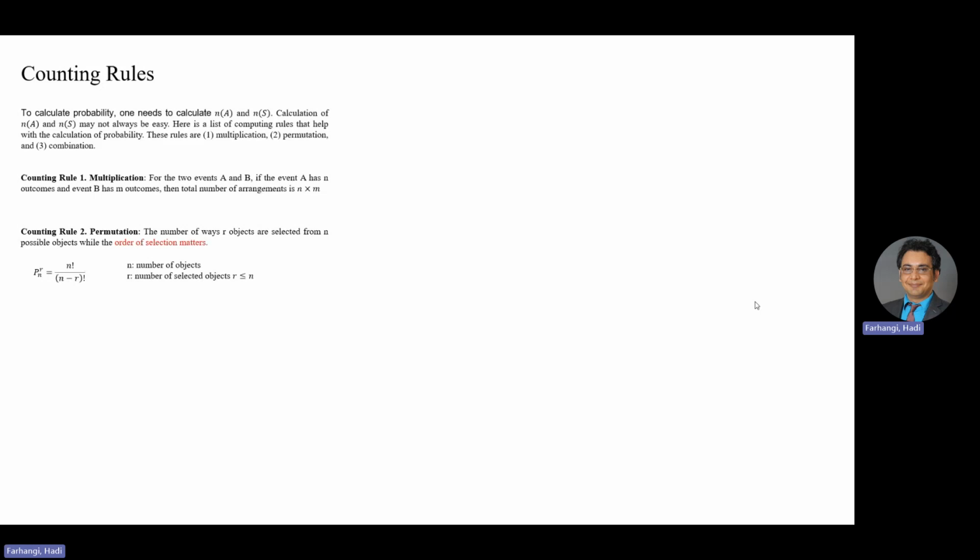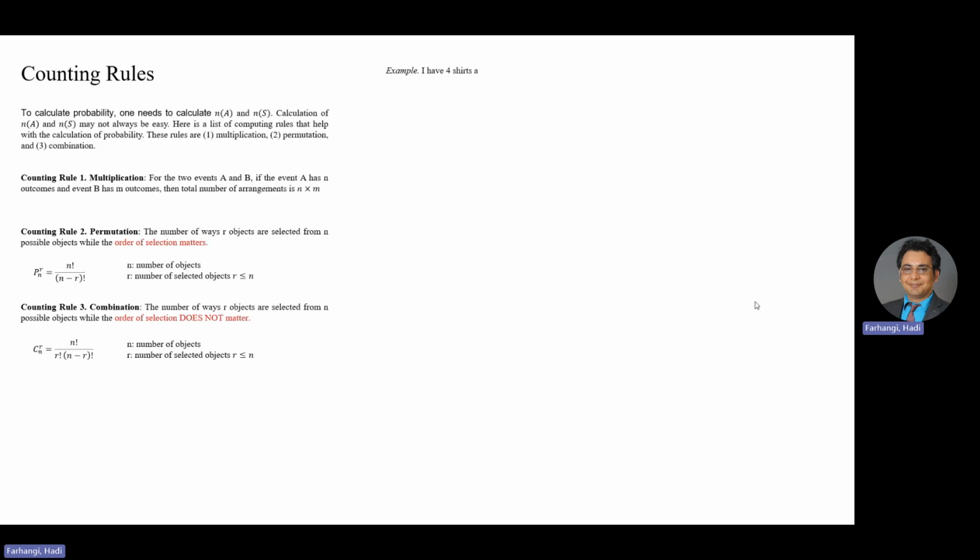Another one is combination, which is slightly different than permutation. Counting rule 3, combination. The number of ways r objects are selected from n possible objects, while the order of selection does not matter, is C(n, r) = n factorial over r factorial times (n minus r) factorial. n is the number of objects and r is the number of selected objects. So these three rules we use for calculation of NS and NA.